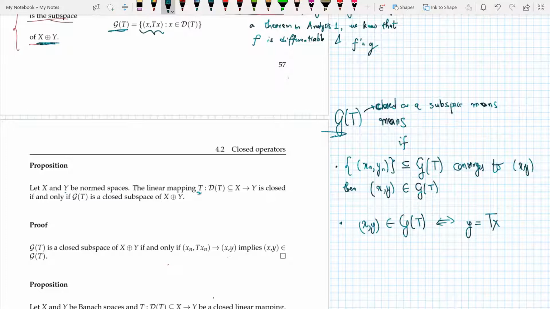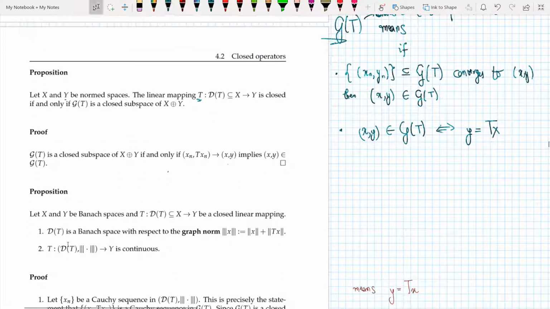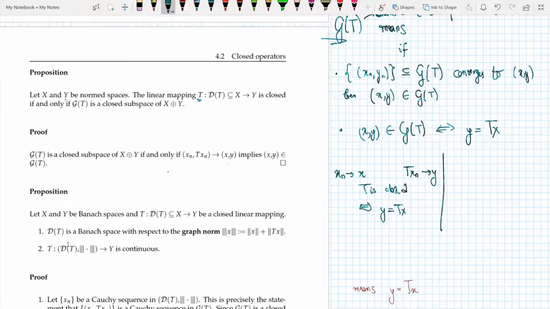Now the theorem, or the proposition, says that suppose x_n converges to x and Tx_n converges to y, and T is closed if and only if y is equal to Tx. So this is the definition of saying that T is closed as an operator.